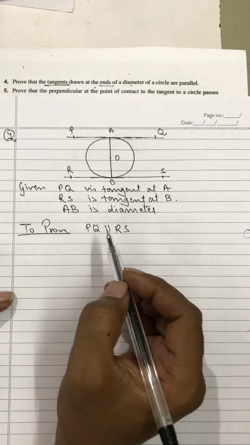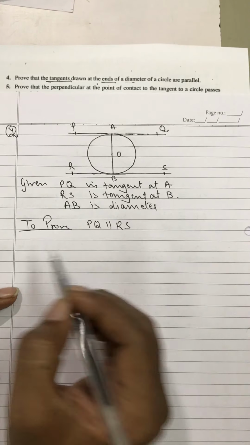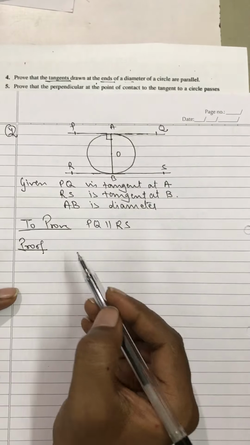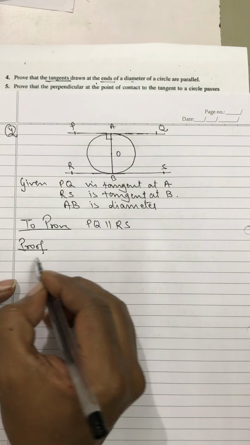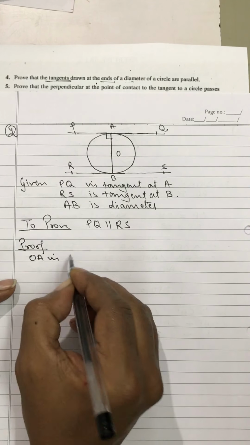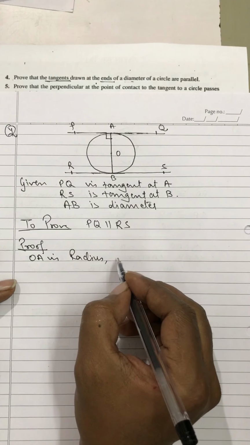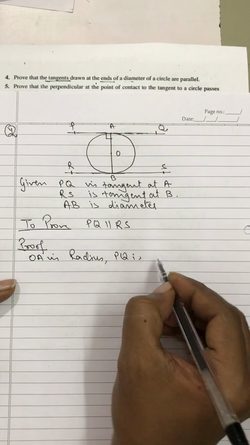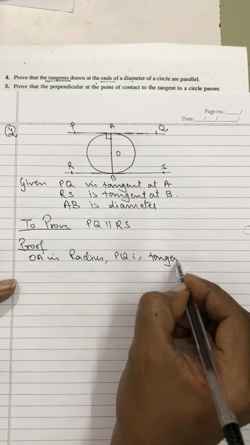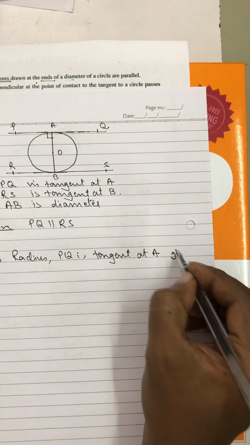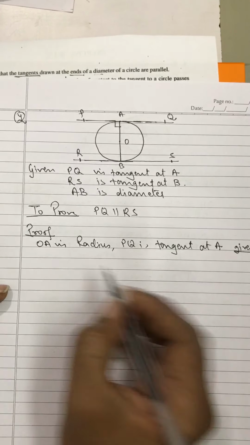So here we know that, see here, this is a 90 degree. OA is radius, PQ is tangent at A. This is given.